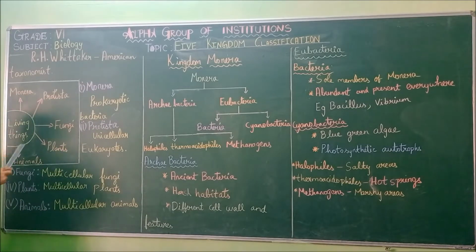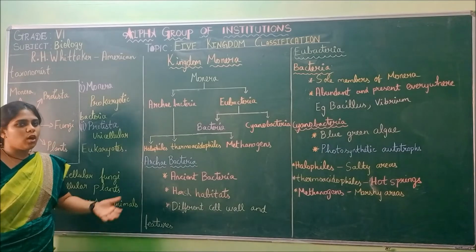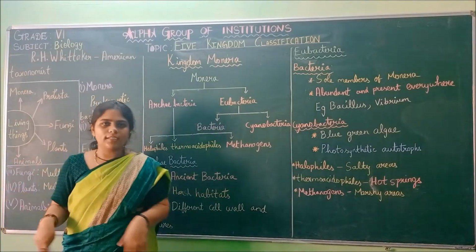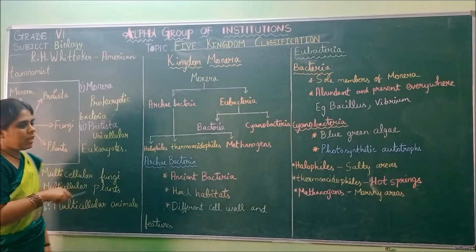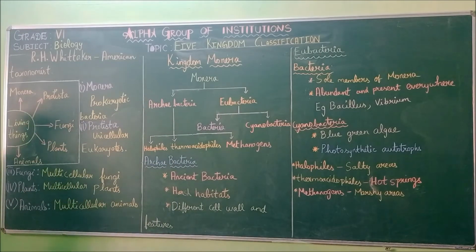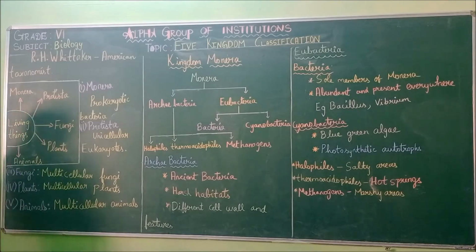They took all the living things in the world: all the plants, insects and small algae, the tiny unicellular bacteria that we cannot see. They took all the organisms together and grouped them into 5 kingdoms. So now we will start explaining about the 5 kingdom classification.